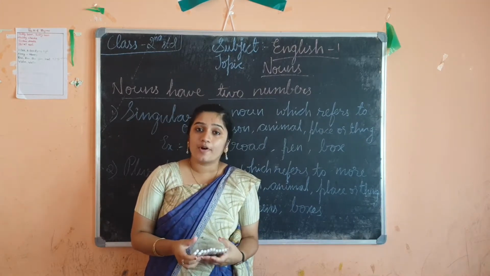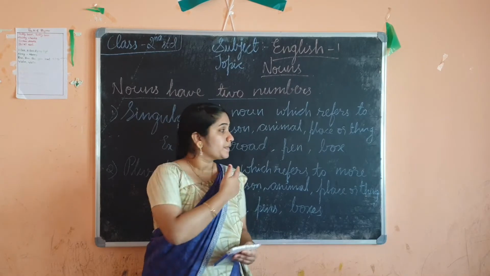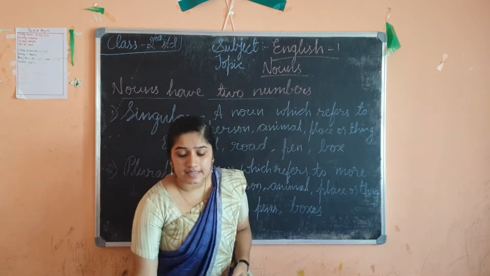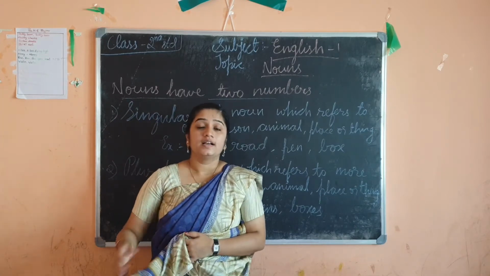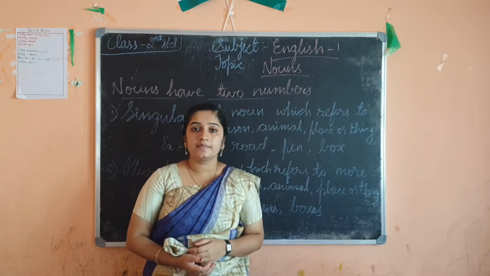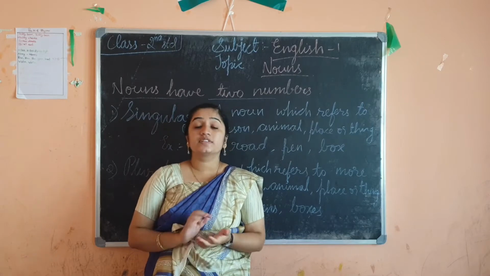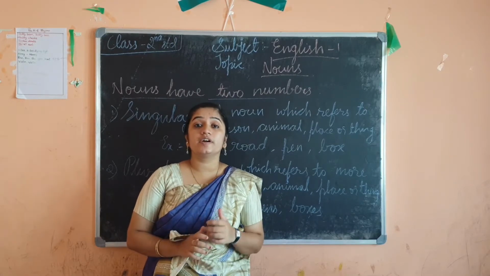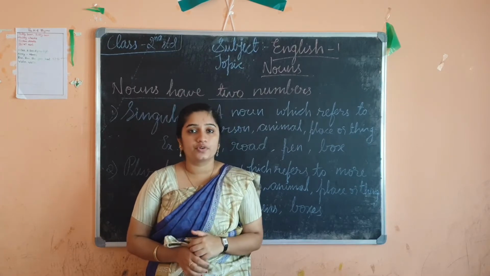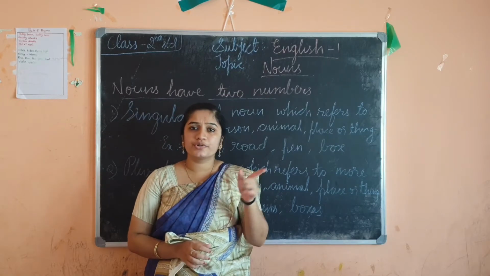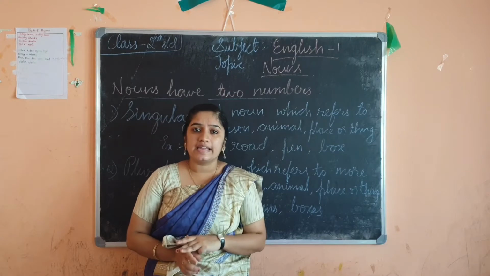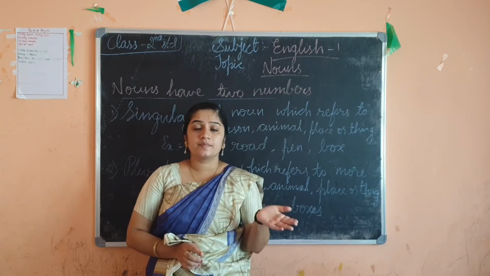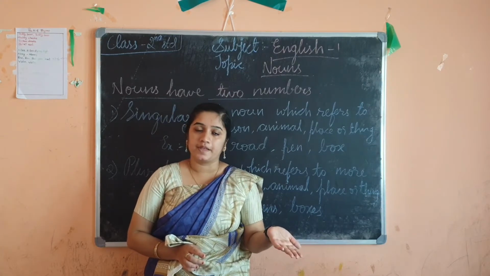Now, the most important thing in this category is to convert from singular to plural. There are so many rules. Totally in your textbook there are 7 rules to convert singular noun to plural noun. Like, always you don't use s. You sometimes use es also. You sometimes use ies, ves, and you sometimes change the vowels only in the words.